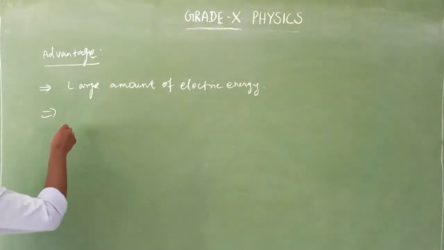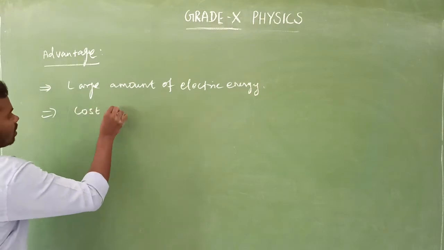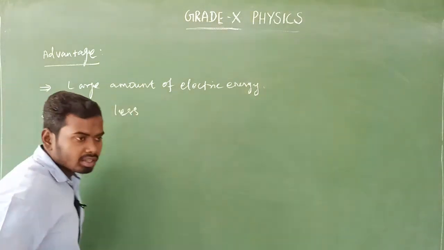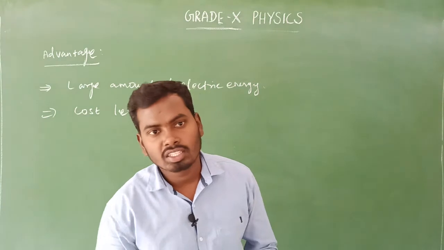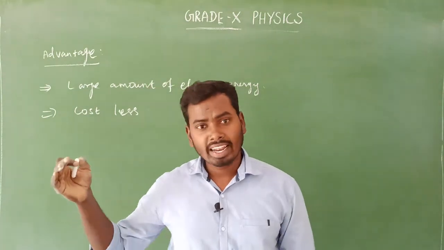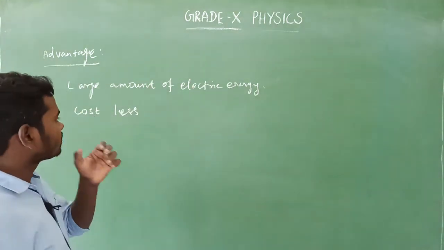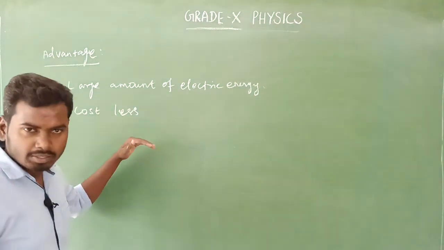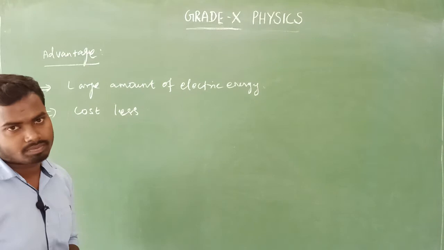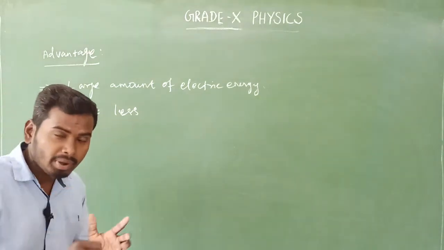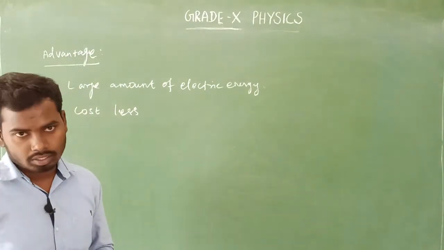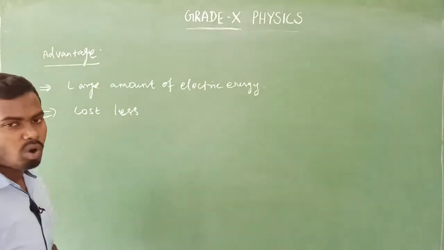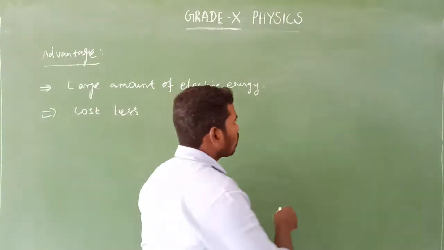The next one is cost less. Compared to geothermal, wind energy, and energy from the sea, this thermal power plant's equipment cost is less. Equipment cost is less compared to other sources of energy. So both are advantages. Then what is the disadvantage, sir?